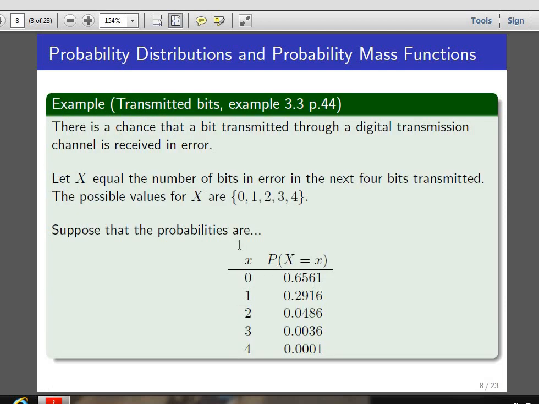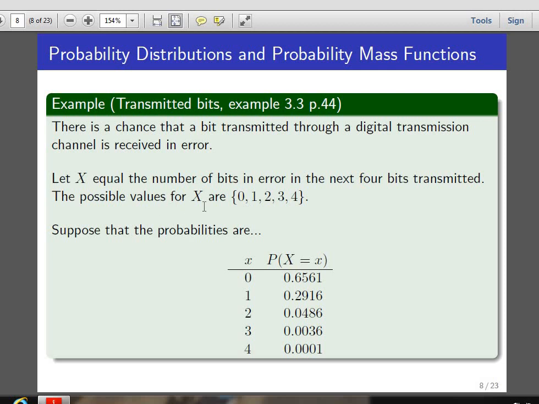Next, take an example. There is a chance that a bit transmitted through a digital transmission channel is received in error. Let x equal the number of bits in error in the next 4 bits transmitted.